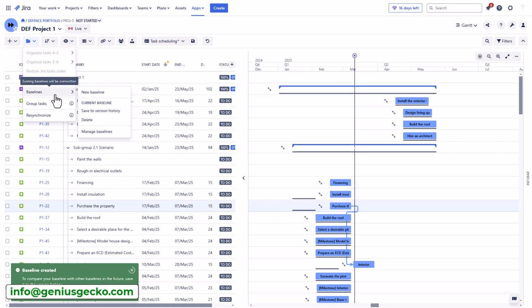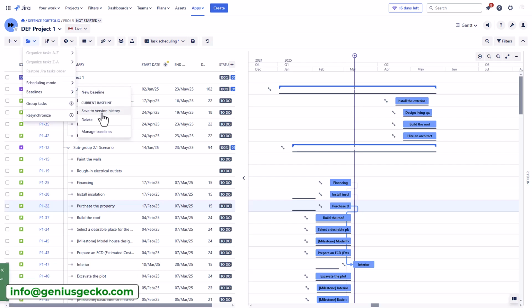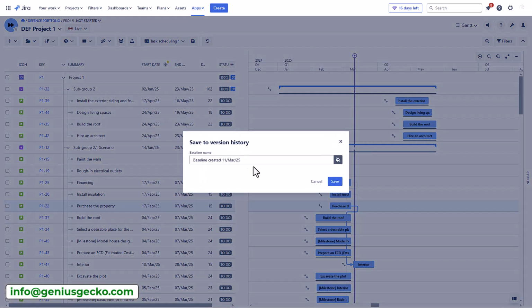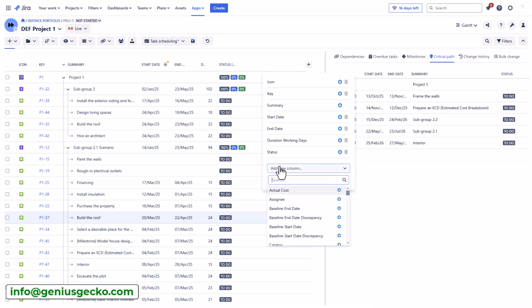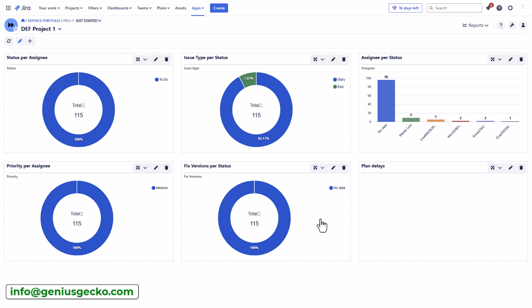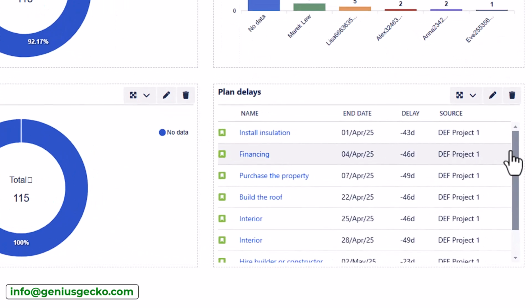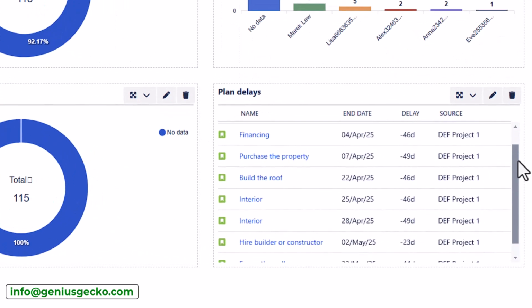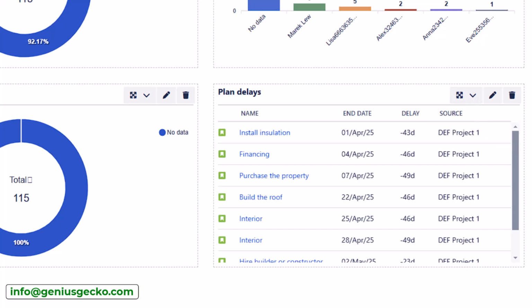For organizations requiring robust baseline management, tools like BigPicture offer advanced features such as automated variance calculation, visual variance reports, and comprehensive baseline change history, providing more precise insights into project performance and enabling proactive adjustments to mitigate deviations.